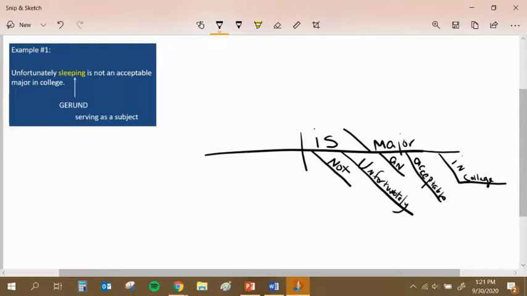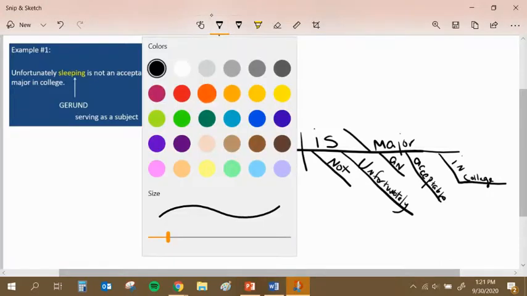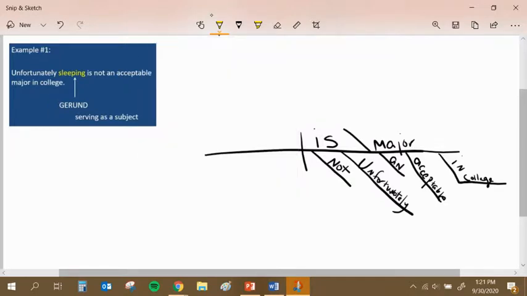So there you go. So lastly is the word sleeping. So I'm going to put the word sleeping incorrectly in my diagram. So don't do what I do. I wonder if I can get my pen to show up somewhere. Oh, there you are, buddy. So I'm going to put sleeping right here.